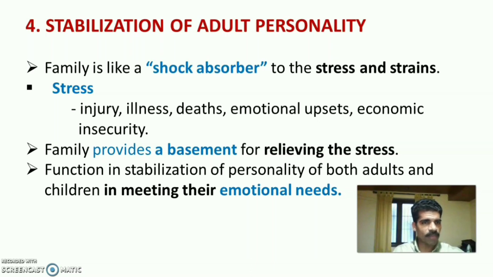The fourth role of the family is stabilization of adult personality. Family is like a shock absorber to the stress and strains of the family members. Family members may develop stress from injury, illness, deaths, emotional upsets and economic insecurity, etc. And family provides a basement for relieving all the stresses and tensions. So family functions in stabilization of the personality of both the adult and children in meeting all their emotional needs.